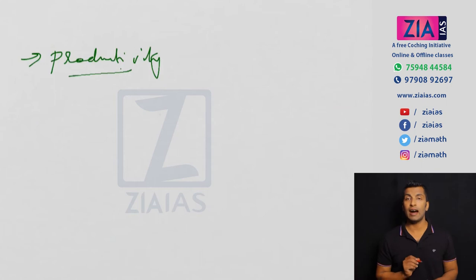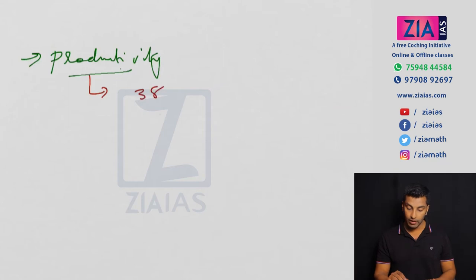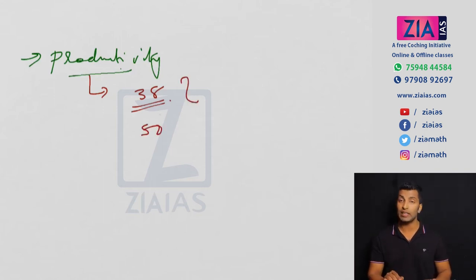After the green revolution the productivity improved, but still there are a lot of problems. The improvement was for specific crops like wheat. But even now, if you look at the rank of India in terms of productivity of wheat, it is 38. I'm talking about the case after the green revolution. If you see rice, the rank is 50. So you can see the productivity is very, very less.